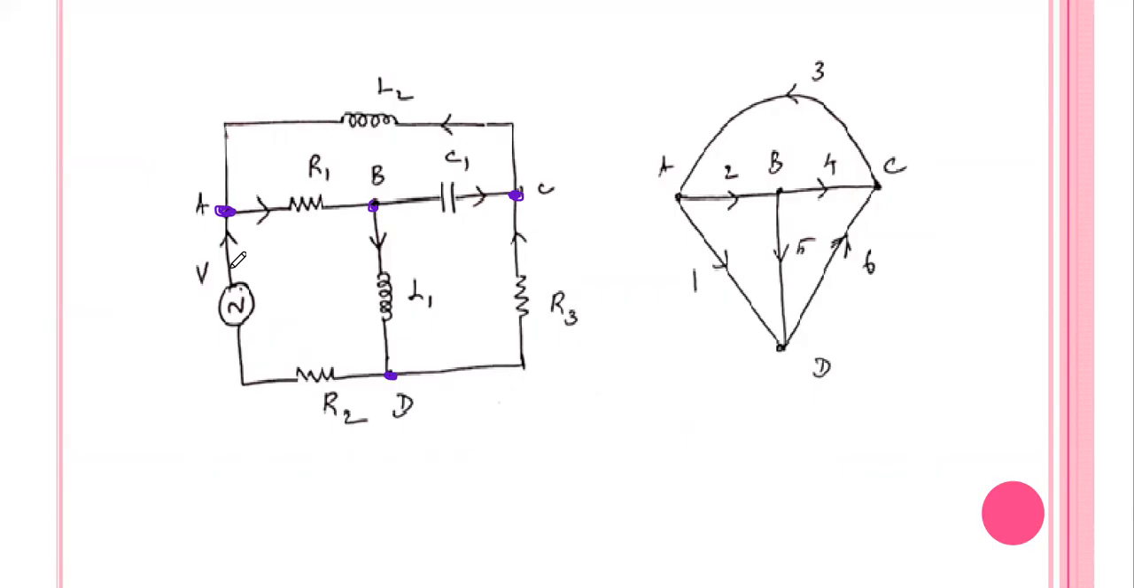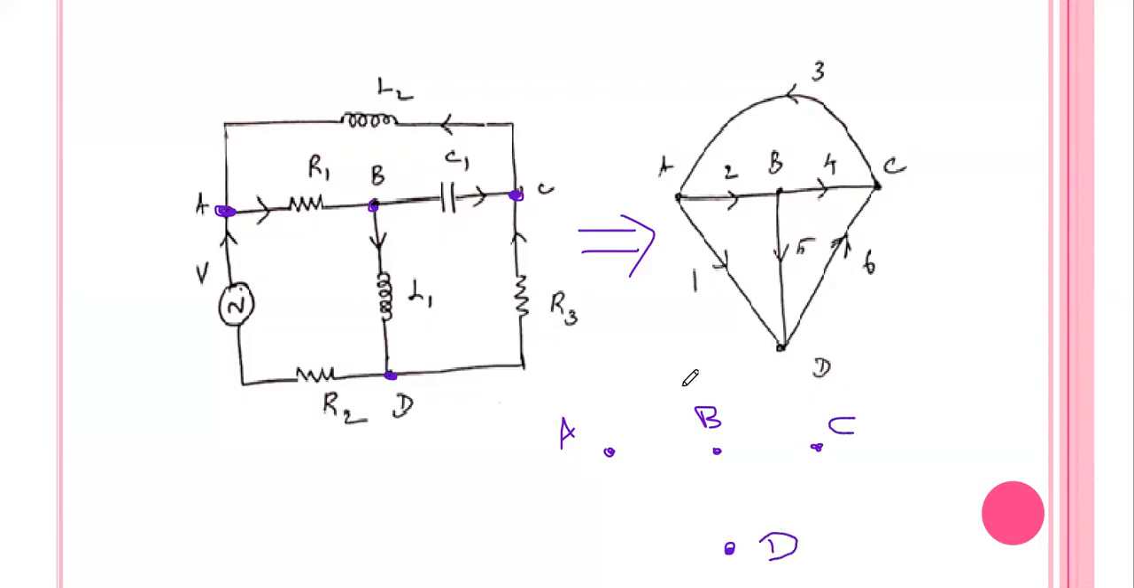So the first step is to identify the nodes in a given network. You identify the nodes and name them A, B, C, D, or 1, 2, 3, 4. Here there are 4 nodes. This is the corresponding graph for the given network. In order to draw the graph, first we have to place the nodes. This is node A, this is node B, this is node C, and this is node D, as they are in the network.